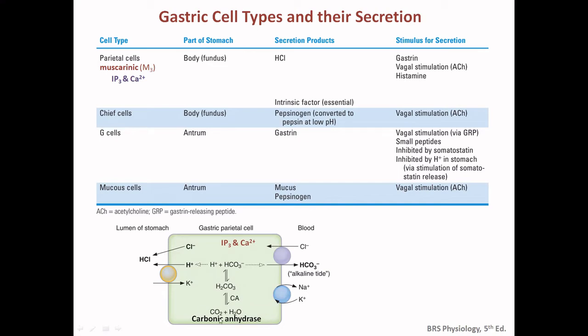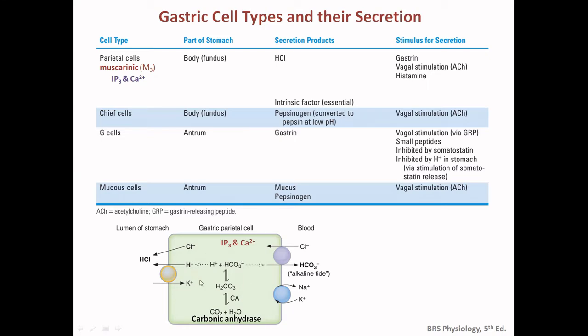So here carbon dioxide and water are combined together by carbonic anhydrase, and because of that H2CO3 is formed, and it dissociates in the aqueous solution to H plus and HCO3 minus.